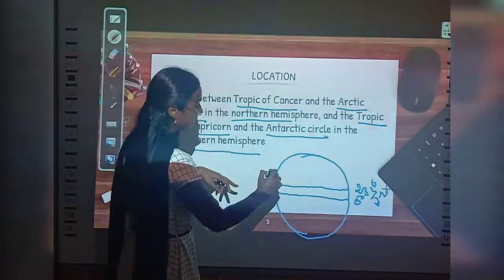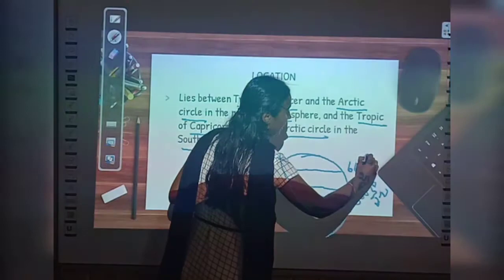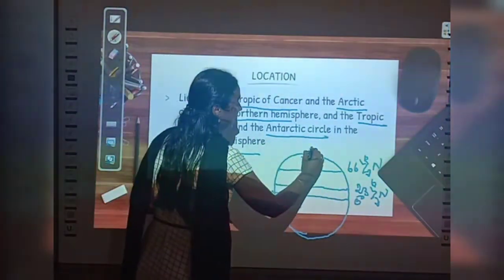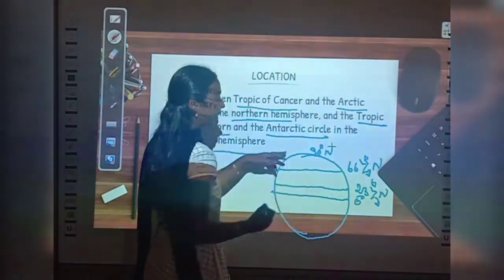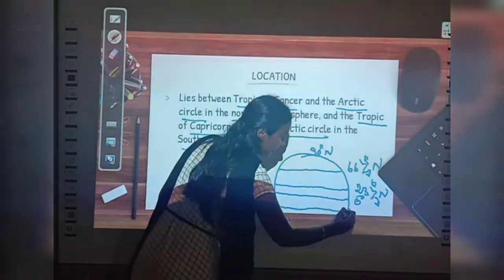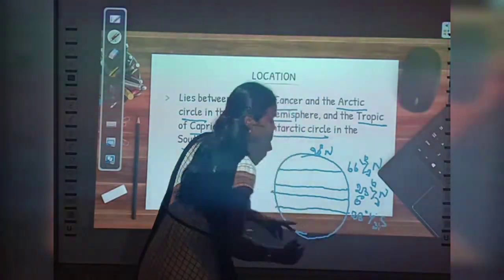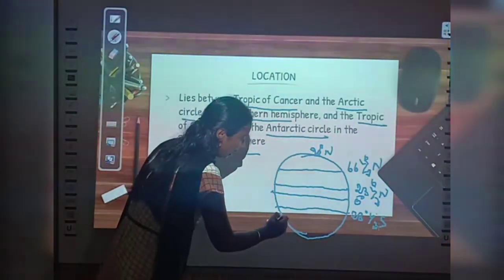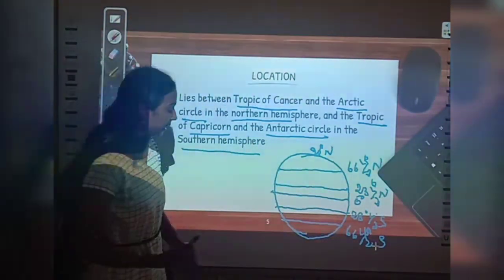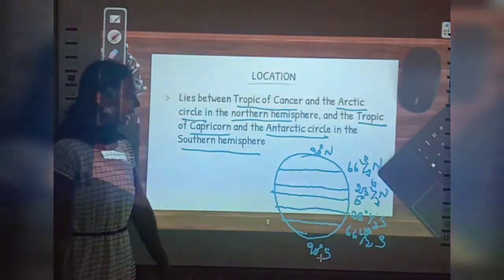And above that, at 66.5 degree north, we have the Arctic Circle, right? And at the 90 degree north, we have the North Pole. Similarly, when you come to the southern hemisphere, at 23.5 degree south, we have Tropic of Capricorn, and at 66.5 degree south, we have Antarctic Circle, and at 90 degree south, we have the South Pole, right?